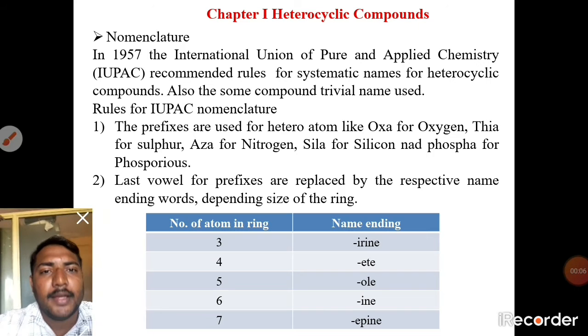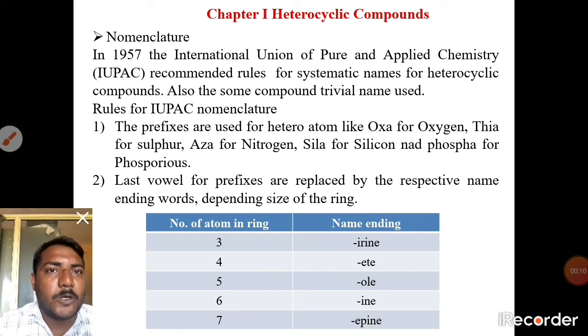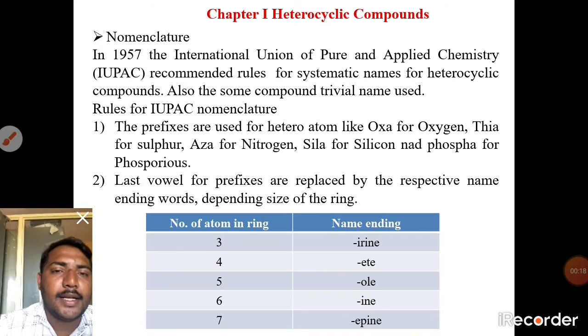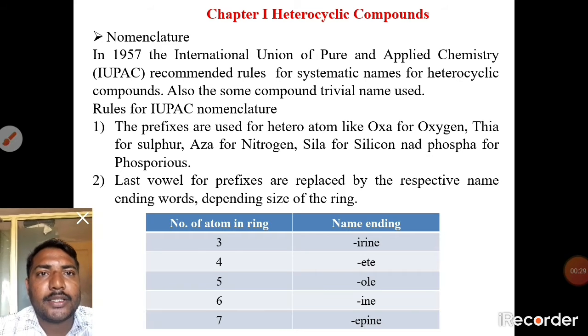Hi friend. In the last lecture we have seen the introduction of the heterocyclic compounds, and what a heterocyclic compound actually is. Today, in the same chapter, we would like to see the nomenclature of the heterocyclic compounds. There are two types of nomenclature system: one is the common name and another one is IUPAC nomenclature.